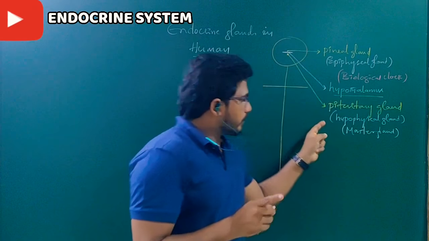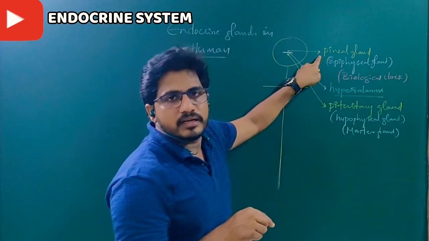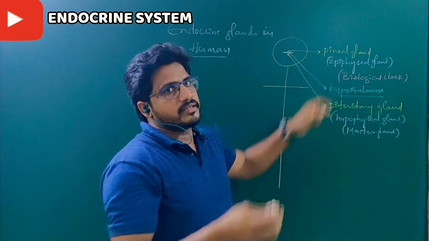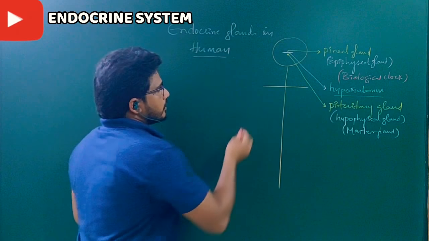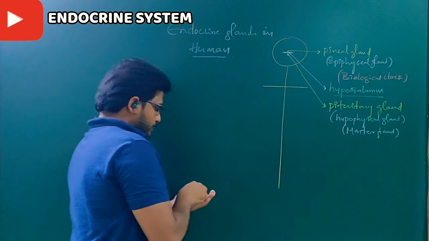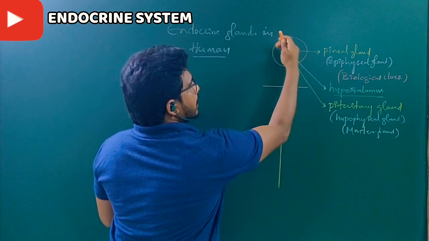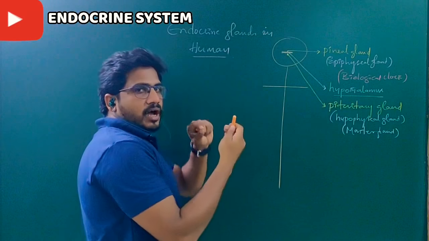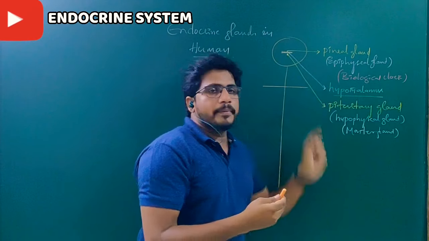The names are very important. The pituitary gland is called the hypophyseal gland. The pineal gland is called the epiphyseal gland. I will tell you the logic to remember and recall them. This is the hypothalamus, right? Above the hypothalamus there is a gland called the pineal gland, which is called the epiphyseal gland.